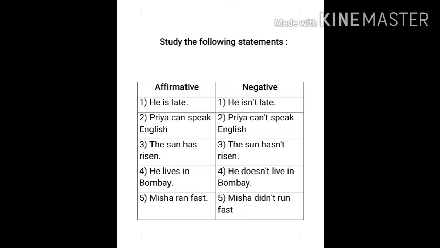Fourth one, affirmative: he lives in Bombay. In negative: he doesn't live in Bombay. Fifth one, Misha ran fast. Affirmative. Negative: Misha didn't run fast. Suppose the first form of the main verb is there, we have to take do. Suppose s or es is there, we have to take does. And suppose the second form of the main verb is there, we have to take did.